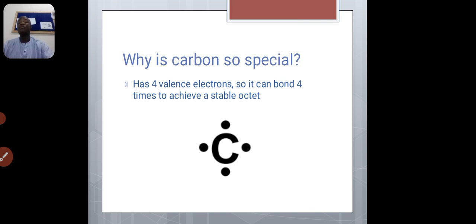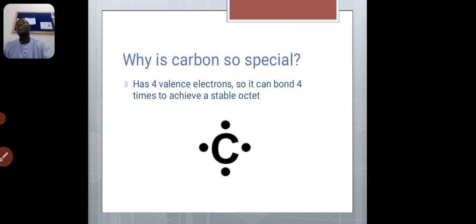That is why carbon is essential, very important in organic chemistry. In fact, there is no other element in chemistry like carbon, because of its small atomic size, its covalent bonding is very strong. So that is why it is so special in organic chemistry.